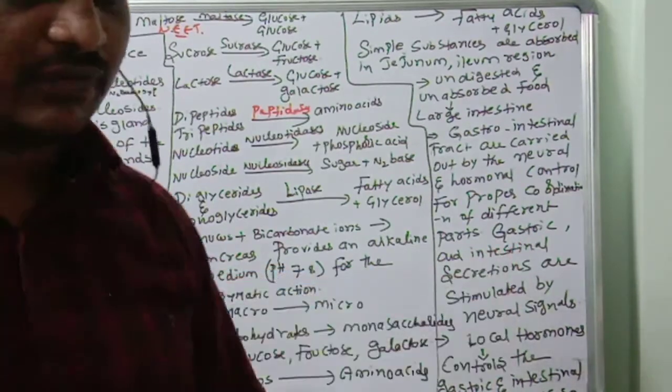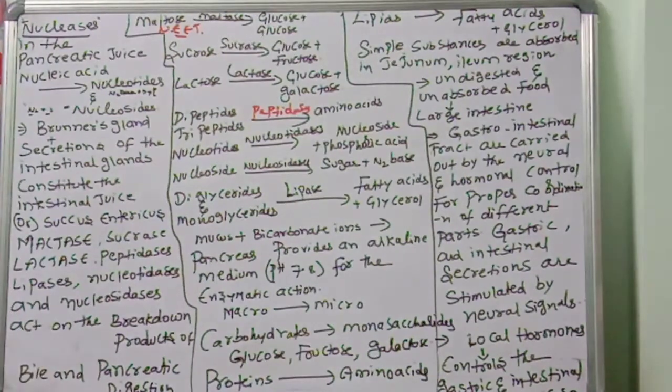But what about neural secretions? How does the nervous system work? For example, you are very hungry, and you see very tasty and delicious food. What will happen? Your saliva will be secreted. Even gastric juice is secreted just by seeing or smelling that. How? Because of the nervous system. The nervous system plays a vital role in the secretion of the gastric juices and intestinal juices. That's why I am telling you, gastrointestinal tract secretions are carried out by the nervous system and hormones.